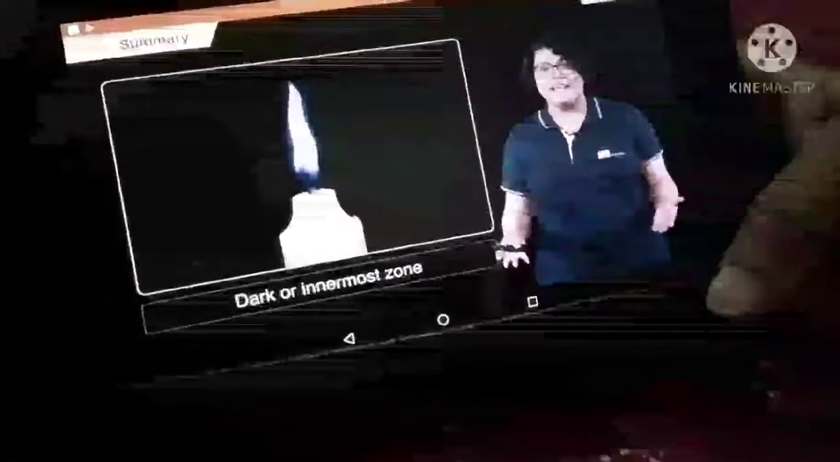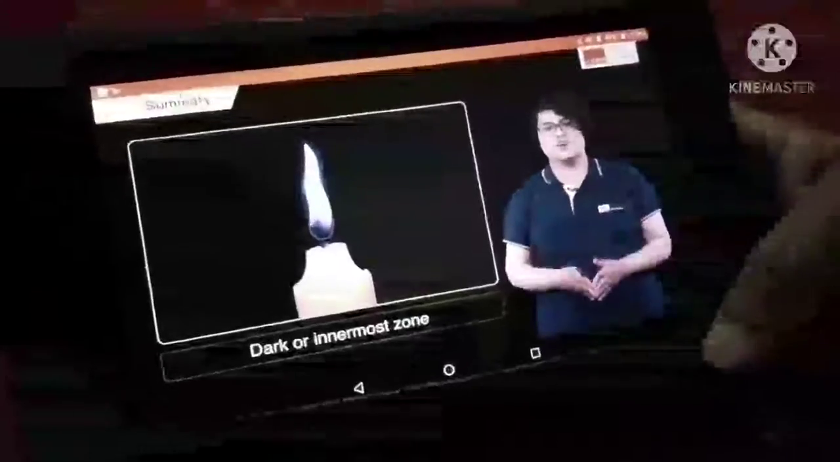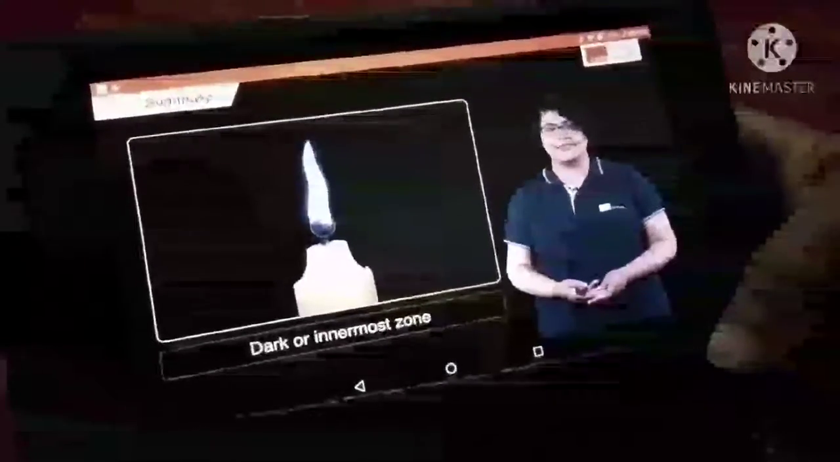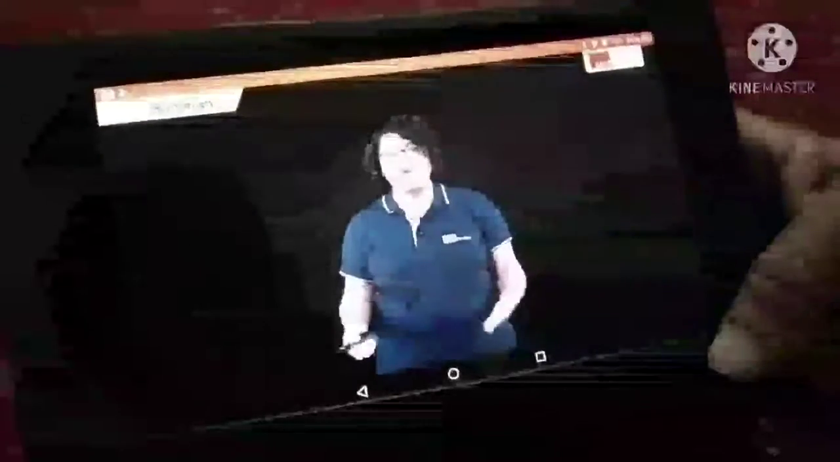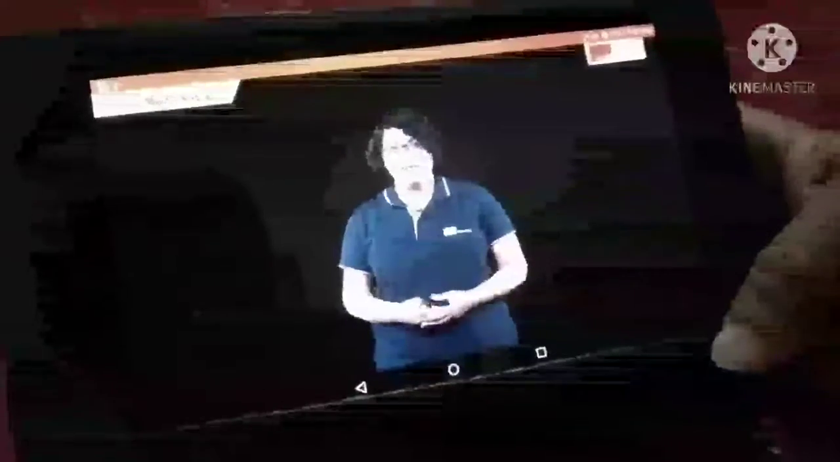And finally, the dark or innermost zone that is the least hot zone as no combustion takes place here. So now we know the structure of a candle's flame and why it has so many colors.